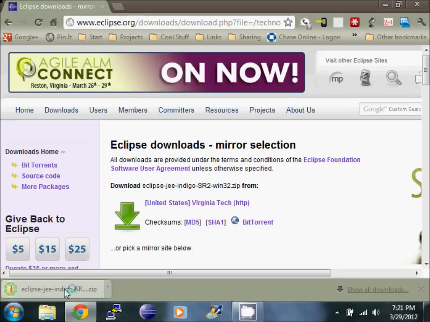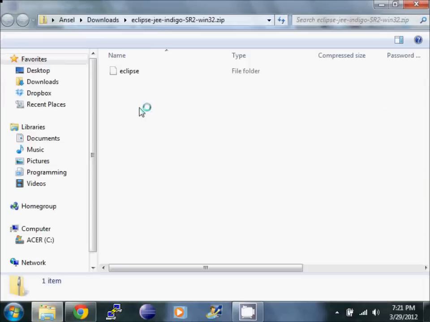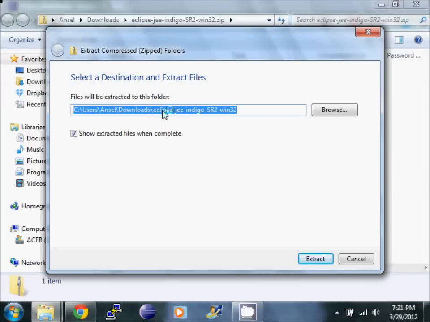Once downloaded, you'll need to unzip it onto your machine. So I'm just going to open it here. I'm going to extract the files and create a new folder.